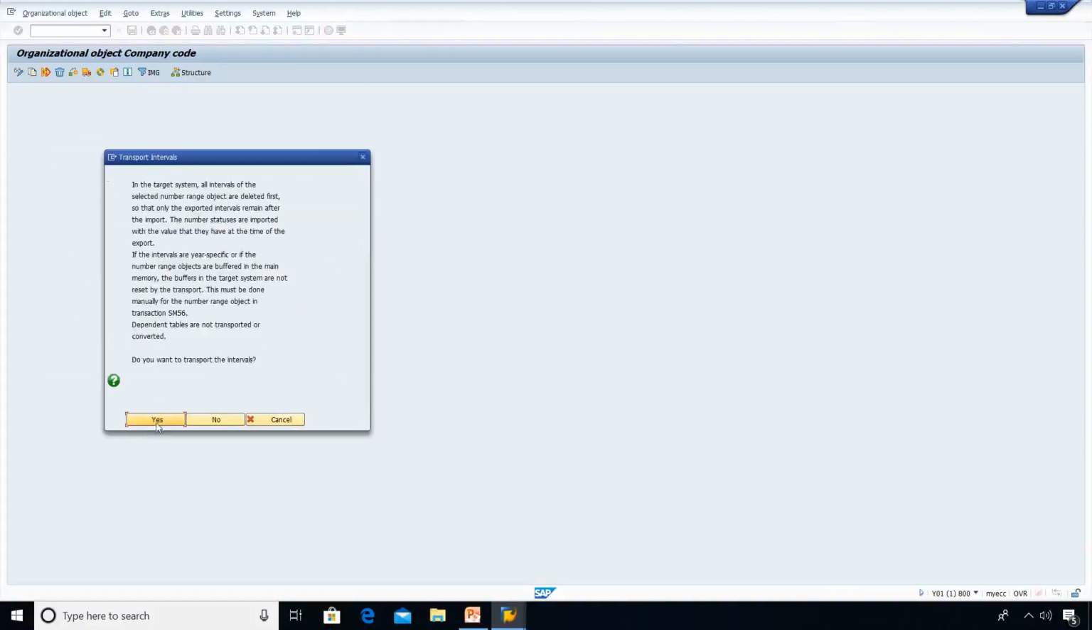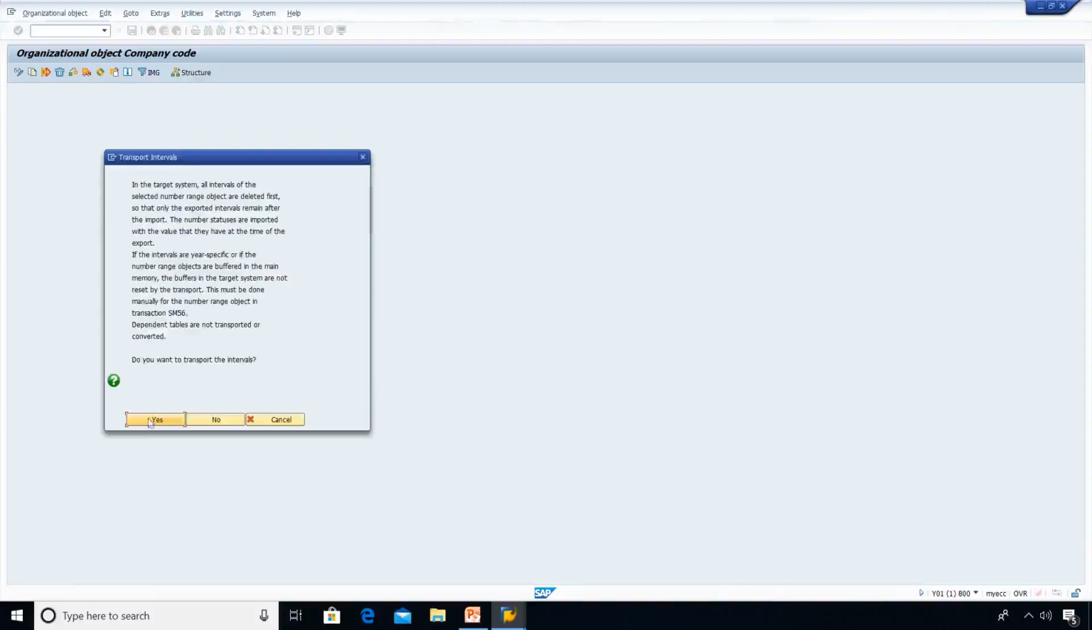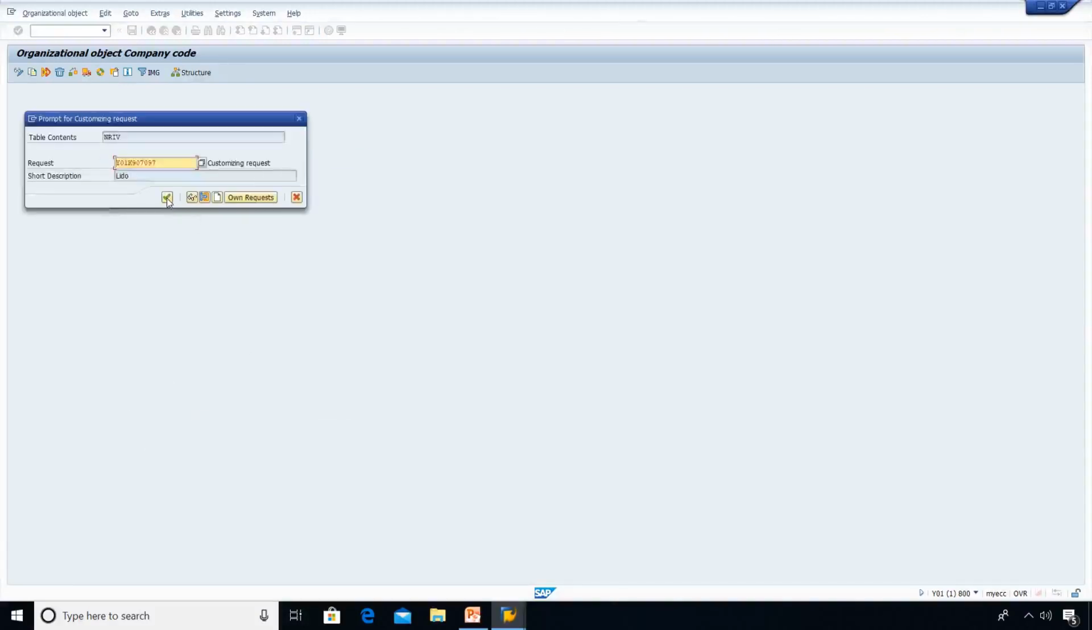Now the set of tables will be copied from 1000 to LID1. Now it is being processed.